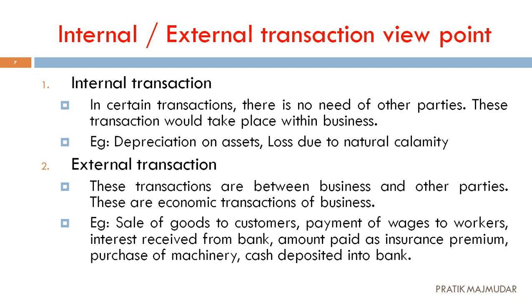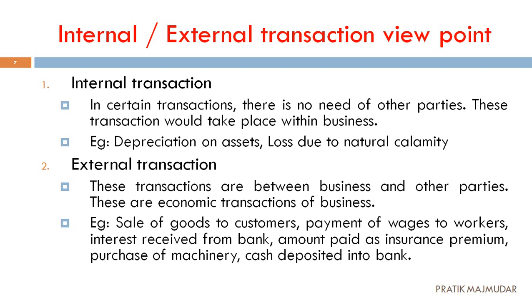Payment of wages to the worker. That means the relation of employer and employee will be there. Interest received on bank. The transaction, we have put our money over there. That means there we have given some assets to them and they are going to pay interest on it. Then amount paid in insurance premium. We have given, there is a contract between a person and the insurance company.